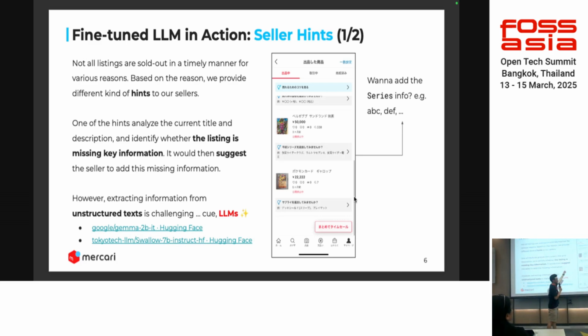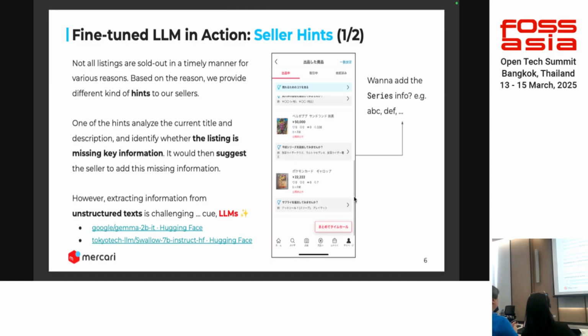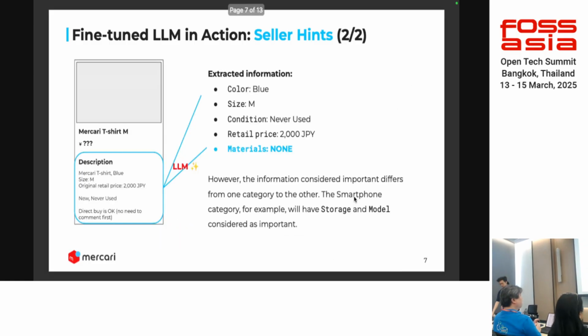Basically, it's as you can see in the screenshot here. Whenever someone lists something and it's not sold after a few days, our platform will try to analyze what's in the description, what should be in the description but at the moment is not visible, and the platform will suggest it to them. Here, for example, we extracted different types of information, but we found that in this particular category, materials is one of the attributes that's often written, and it leads to a better sellout rate. And we found that you haven't put this, even though it's a popular attribute, so we suggest this to the sellers.